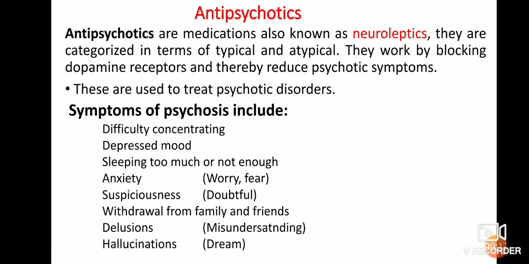Antipsychotics are medications also known as neuroleptics. They are categorized as typical and atypical. They work by blocking dopamine receptors and thereby reducing psychotic symptoms. These drugs are used to treat psychotic disorders. So, what are the symptoms here? Difficulty concentrating, depressed mood, sleeping too much or not enough, anxiety, suspiciousness, withdrawal from family and friends, delusions, hallucinations.